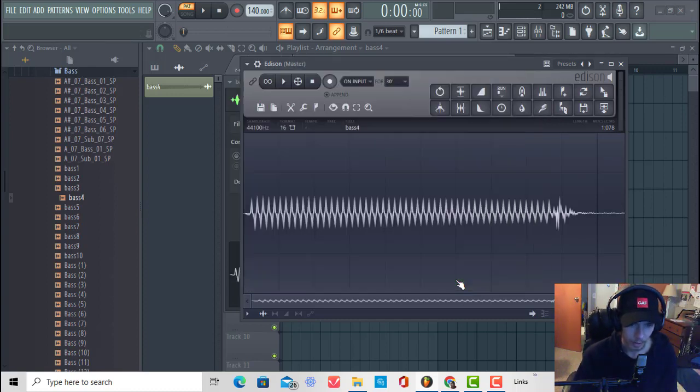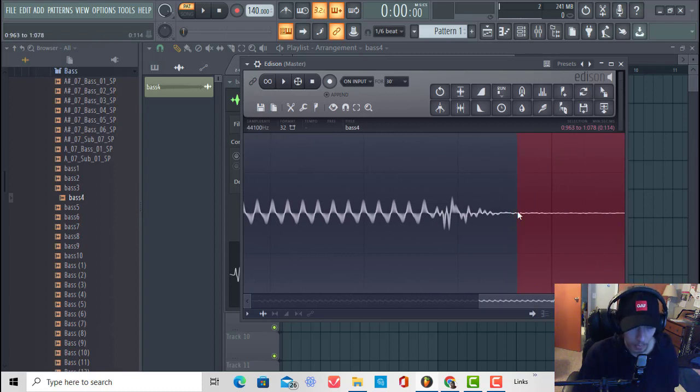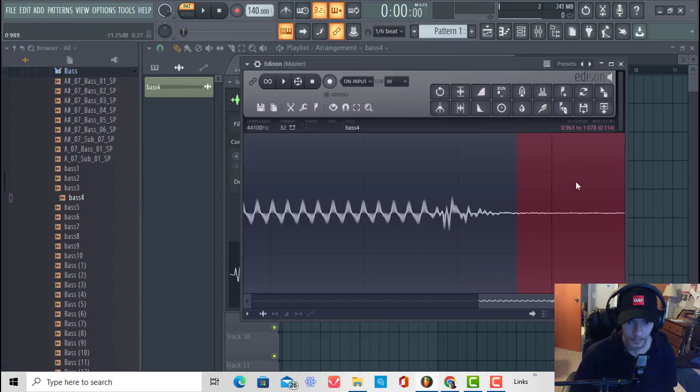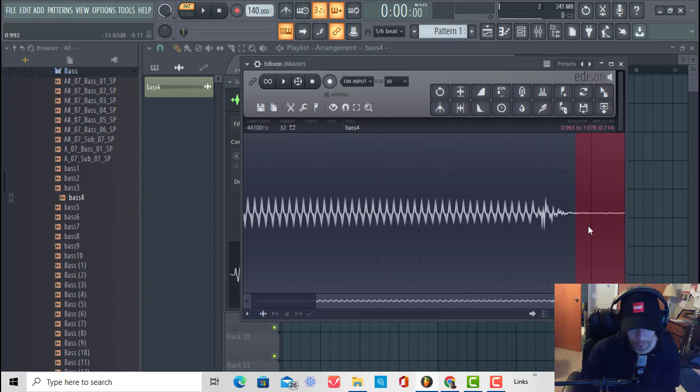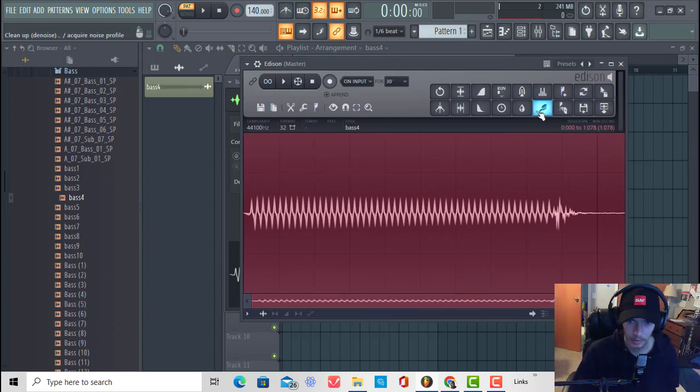Alright, so now we acquire noise profile. Oh, sorry, I screwed that up. First, you want to click and highlight the area of your sample that is just the noise you want to remove, like this. That's just the staticky noise that I want to remove, and then you click denoise and acquire noise profile. And then what that does is that detects the noise that you want to remove, and then you can highlight the rest of your sample, and then you click